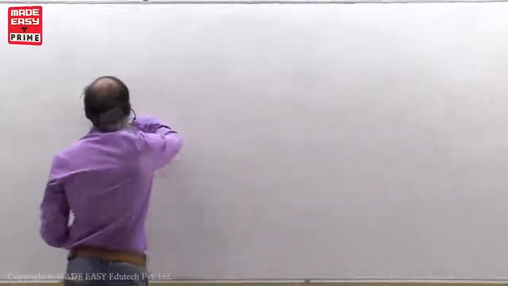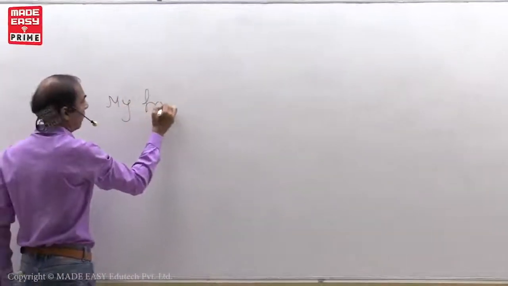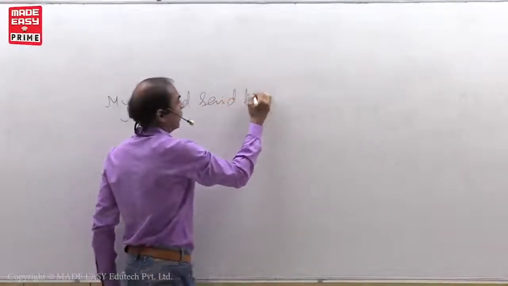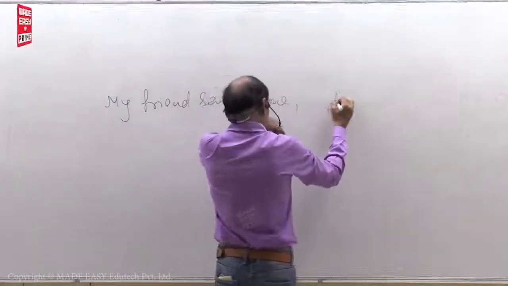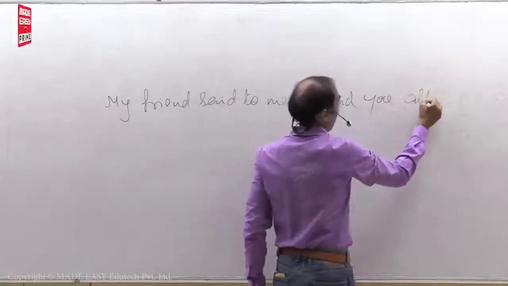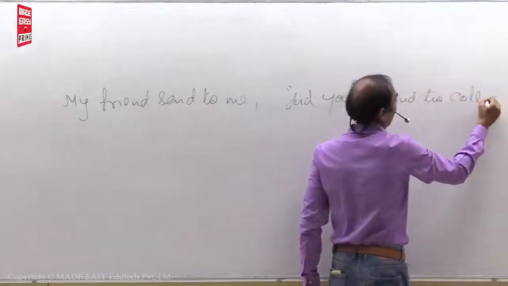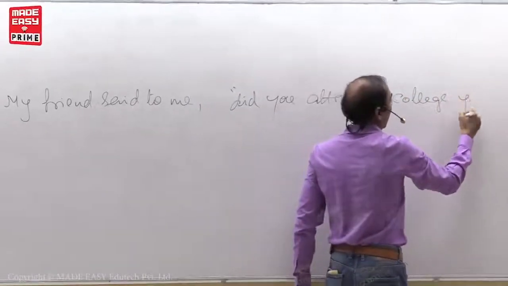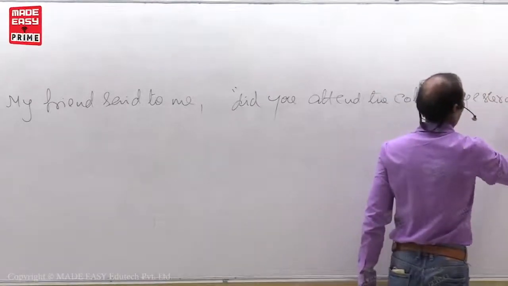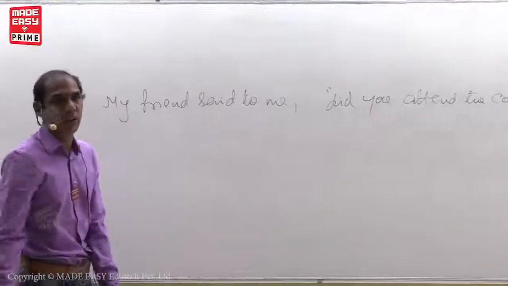See, my friend said to me, "Did you attend the college yesterday?"